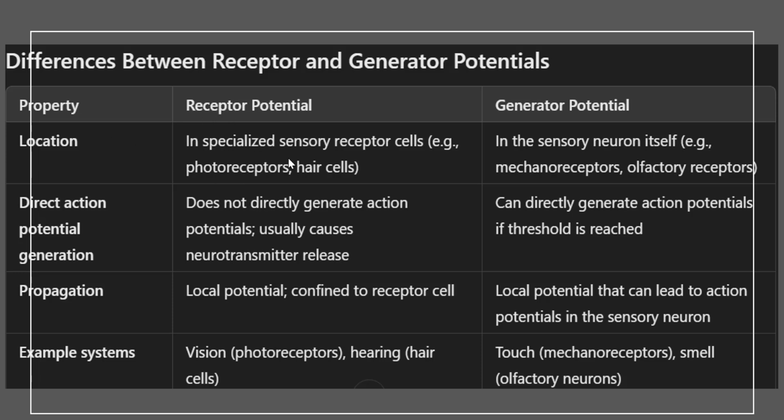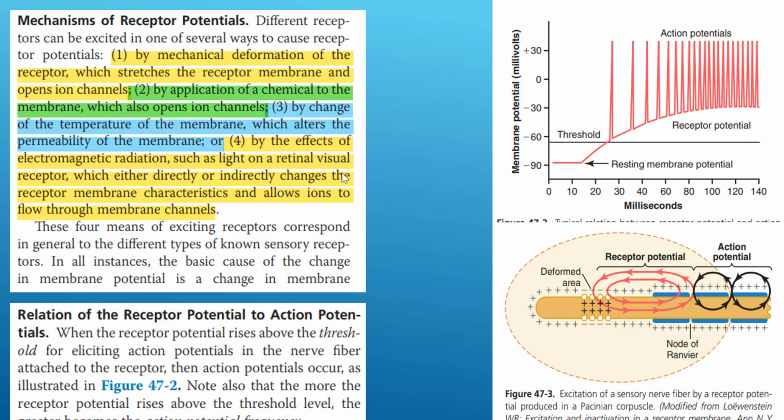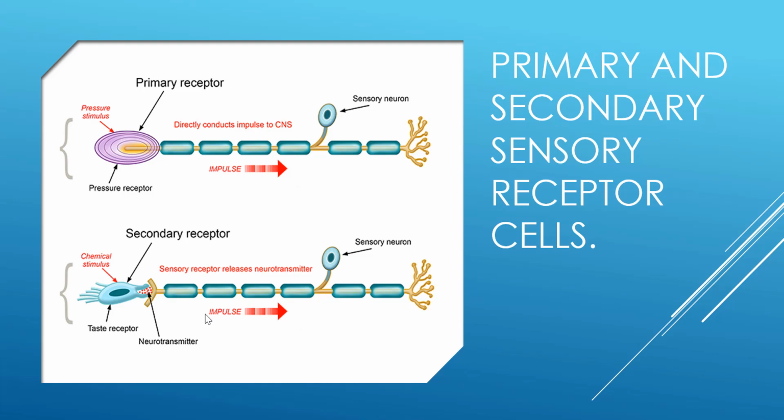So receptor potentials happen in specialized sensory receptor cells, as for example photoreceptors and hair cells. If you remember from the previous question, when I explained the primary and secondary receptors, usually you can find the receptor potential on the secondary receptor, and you can see generator potential in the neuron, on the postsynaptic membrane, and lastly you see action potential.